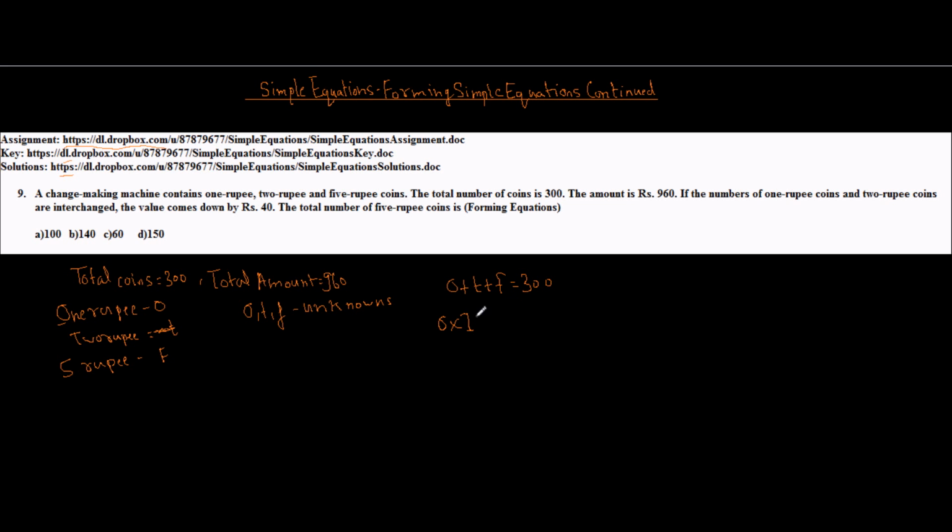Number of 2 rupee coins is T. So total amount contributed by 2 rupee coins is 2 into T. And similarly, number of coins of 5 rupees is F. So total amount contributed by 5 rupee coin is 5 into F. And this is given as 960. So here we have another equation, that is O plus 2T plus 5F is equal to 960.